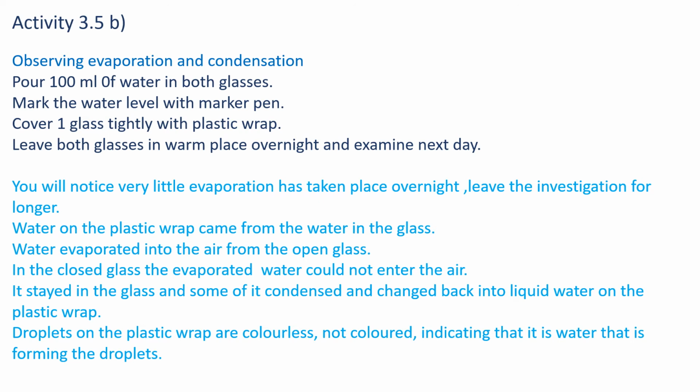Some of it stayed in the glass and some of it condensed, right? Some of it condensed and changed back into liquid water on the plastic wrap. On the plastic wrap, you will see the water drops. So it condensed and changed back into a liquid. That's why it stayed in the glass, because it was covered. And the droplets on the plastic wrap were colorless, not colored, indicating that it is water that is forming the droplets.